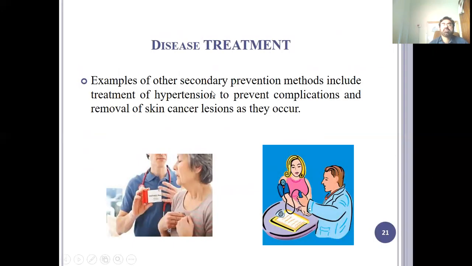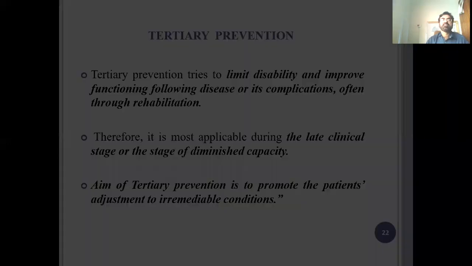Disease treatment. Examples of other secondary prevention methods include treatment of hypertension to prevent complications and removal of skin cancer lesions as they occur. So this is one of the examples of the screening test. Whenever you detect people with hypertension, there are modalities that you can give to the hypertensive patient so that they can control it. And the other example is the skin lesion. When you remove the skin cancer lesion, you can prevent it, you can control it.